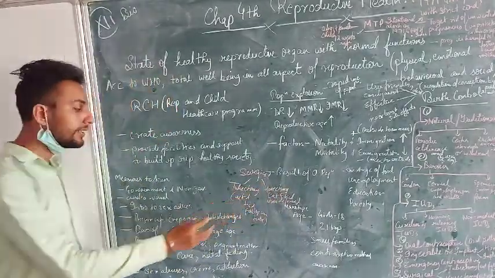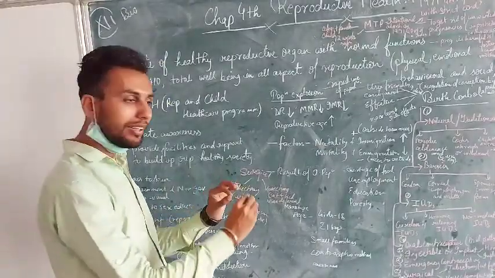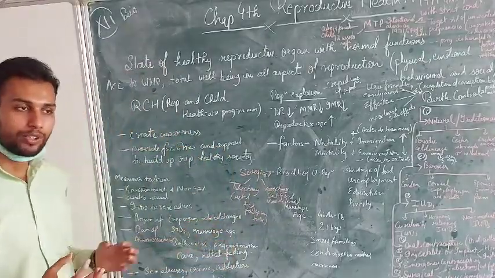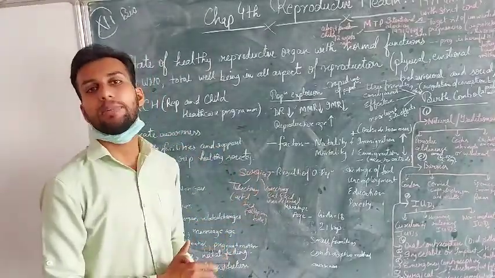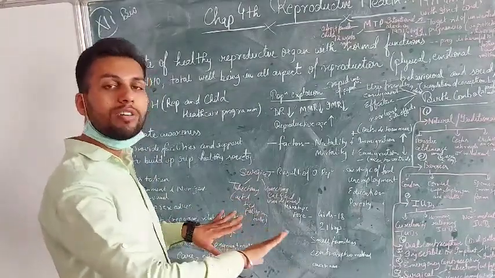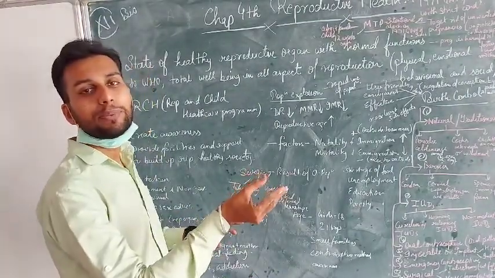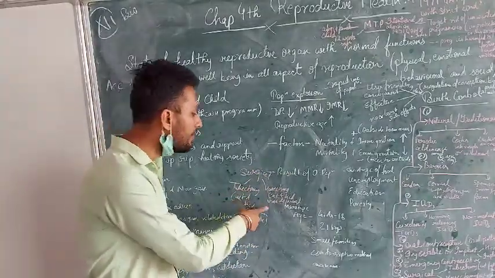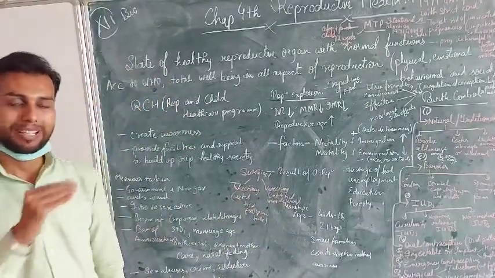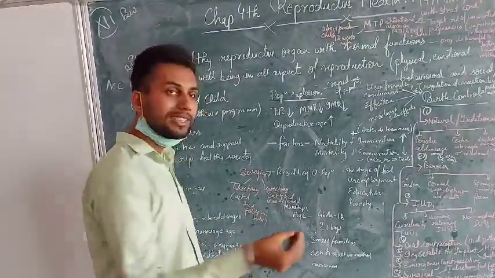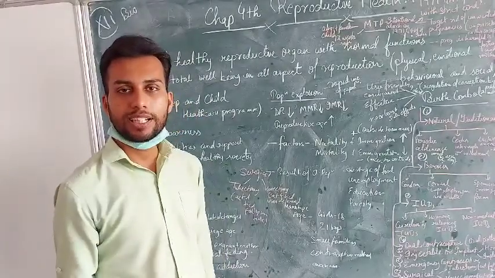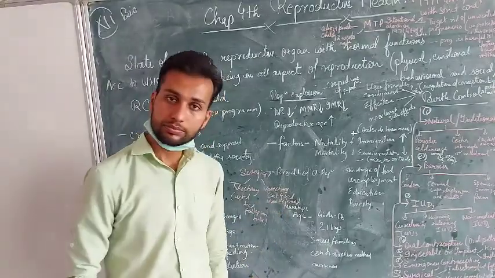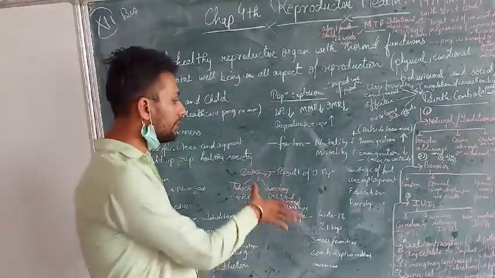In the tubectomy, the fallopian tube is cut, ligated and tied by a thread so that the ovum released from the ovary couldn't travel through it. When the ovum does not reach, then the sperm will not reach there, and the pregnancy or fertilization will be prevented. In vasectomy, the vas deferens of the male is cut and tied so that the sperm with the semen coming through the vas deferens is returned back from there only, and fertilization does not succeed. So these all are the methods.